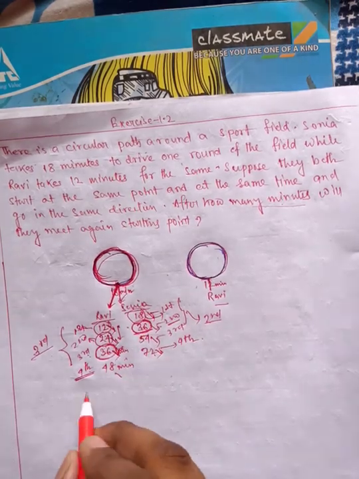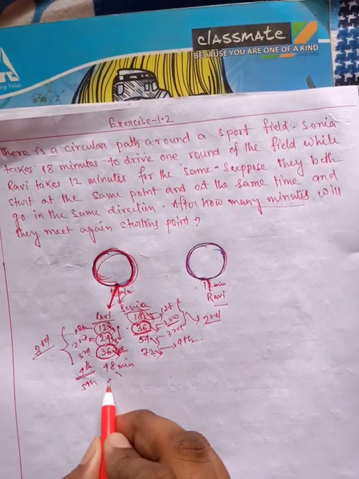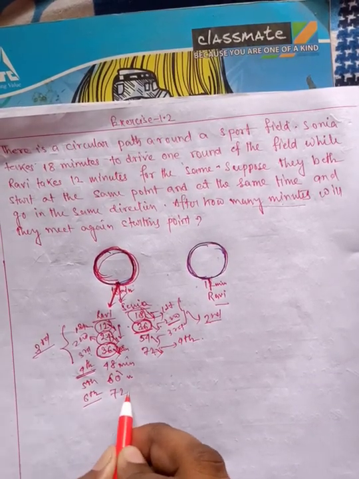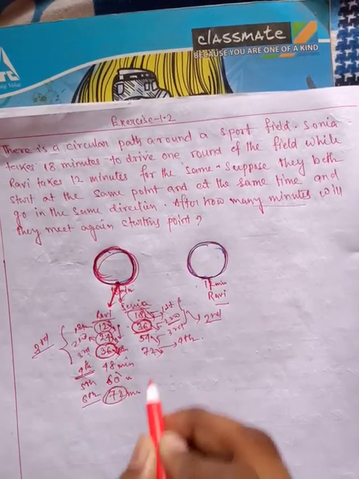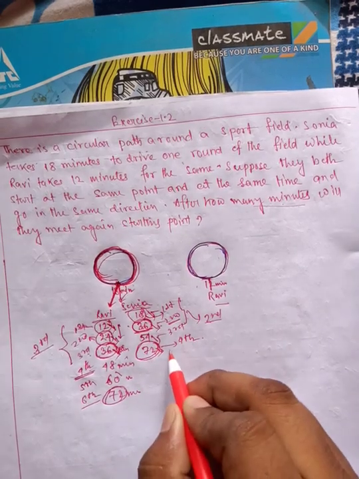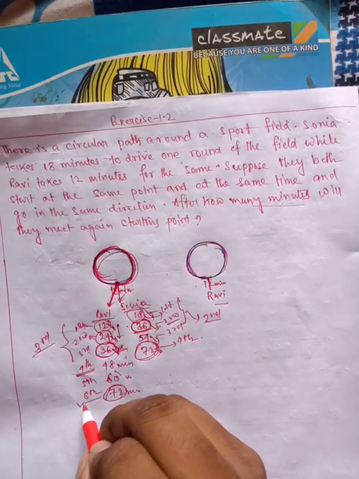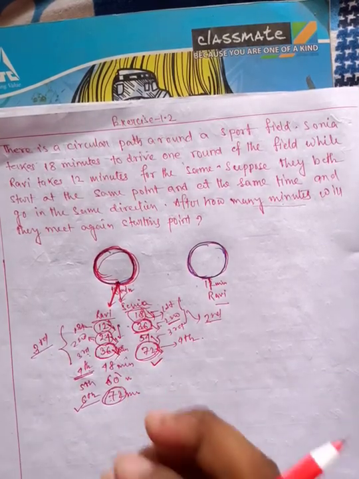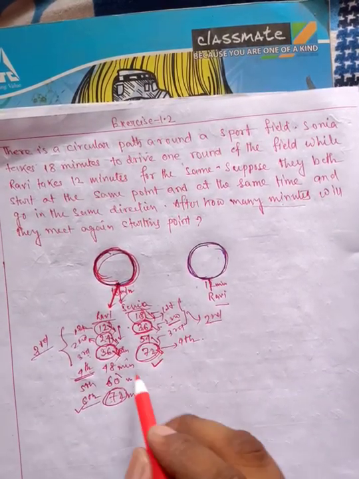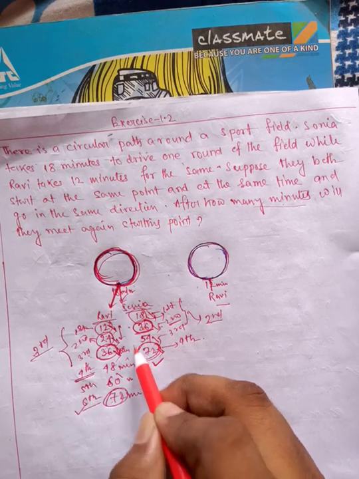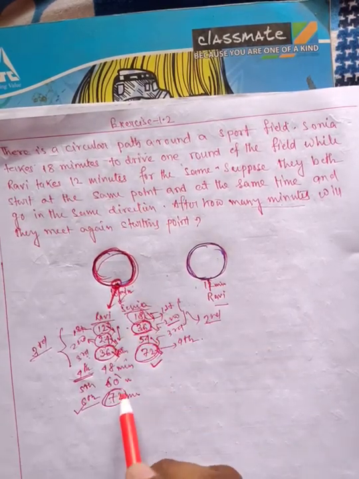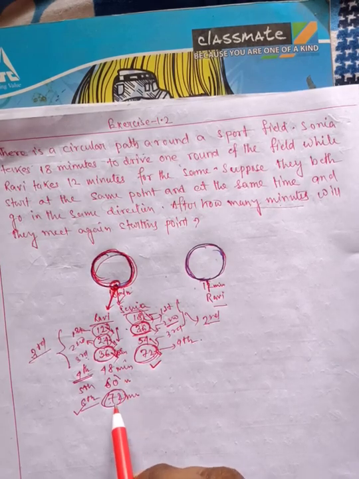Okay, and if you see, after the 5th round Robbie will complete at 60 minutes, then the 6th round he will complete at 72 minutes. Now again 72 is a common minute. After 72 Robbie completes the 6th round, Sonia completes her round at 72. So these are their common points. After these minutes they will reach the starting point. So we are finding the least common multiple.